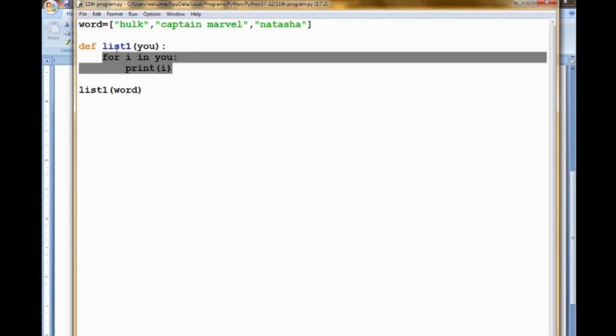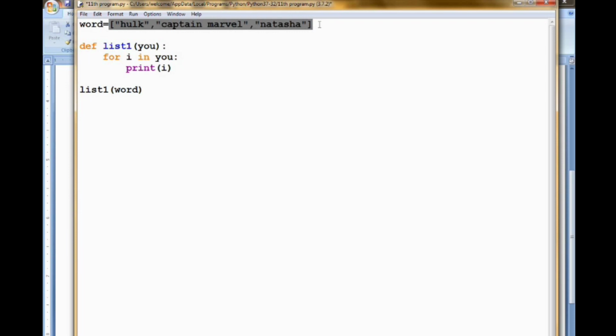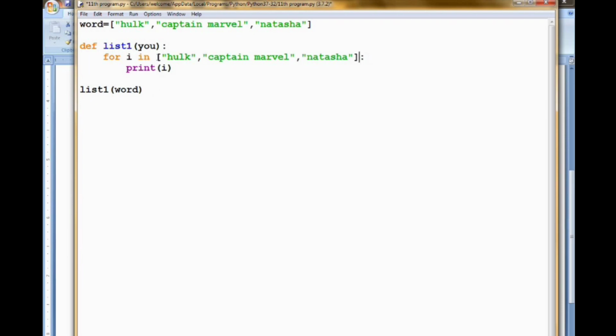We have defined the function by using the for loop: for i in u, where u is nothing but a list. So now you will be clear.